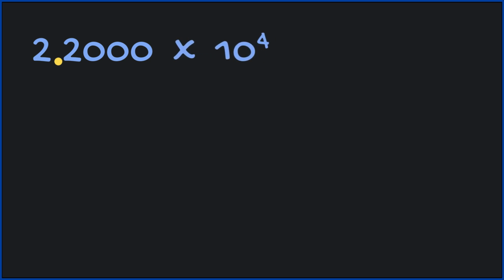Now move the decimal point to the left and count how many places it's moved. 1, 2, 3, 4. Place the decimal point after the first non-zero digit. This becomes 2.2. Now what power of 10 do we multiply by? Since we moved the decimal point 4 places to the left, the exponent of 10 is positive 4. Let's get rid of the trailing zeros because they are insignificant. So that's how you can get the same answer by shifting the decimal point.